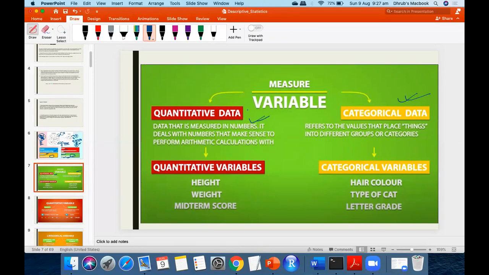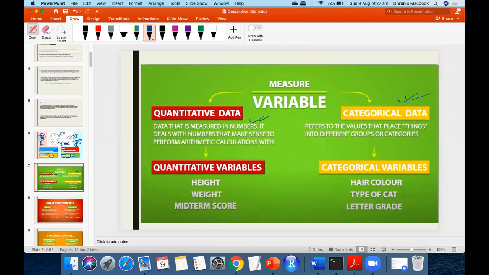You understand? So it can be either quantitative or categorical. The first division of variable can be seen as quantitative or categorical. What is quantitative data? Data that can be measured. Measured, that means meaningful arithmetic calculation can be performed. Both things are necessary.